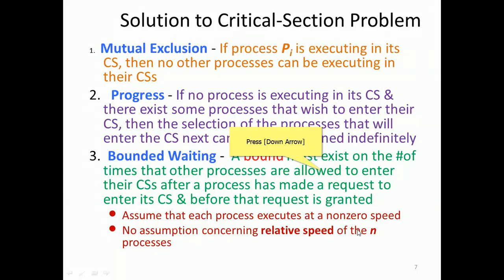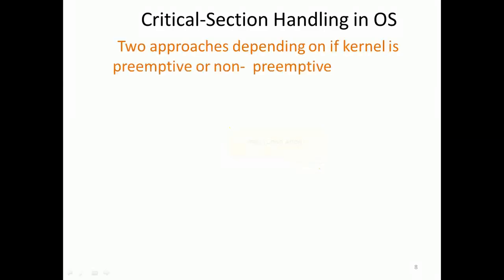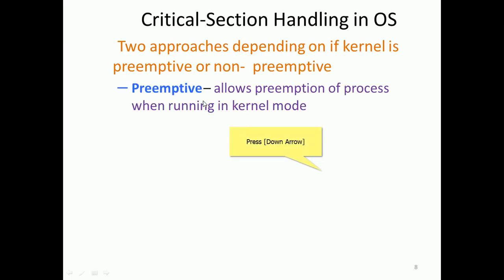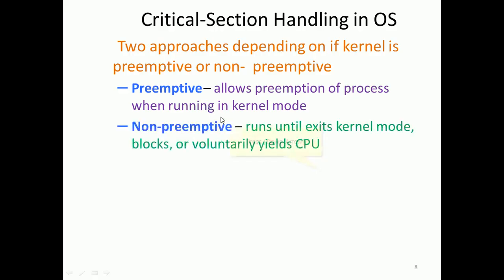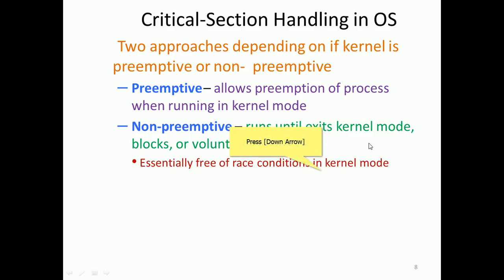So the assumption of a relative speed should be non-zero speed. Critical section handling in the OS has two approaches, depending on the kernel: preemptive and non-preemptive. Preemptive allows a process to be preempted while running in kernel mode. Non-preemptive runs until it exits kernel mode, blocks, or voluntarily yields the CPU. We have seen that enough in the previous lecture. Being free of race conditions in kernel mode is the most important.